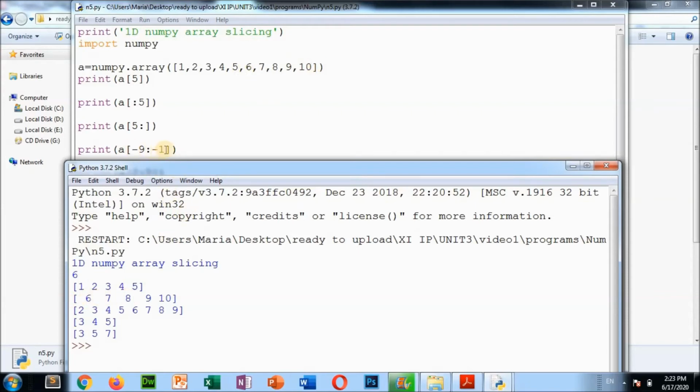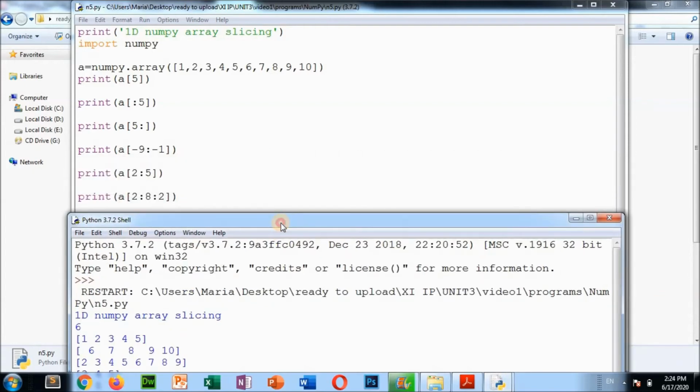-9 and -1, that means starting value is -9. So already you know that from this side, this is -1 -2 -3 -4 -5 -6 -7 -8 -9. That means it will start from 2. Okay, -1, so this is -1, so that means it will display 2 3 4 5 6 7 up to 10. This is 2 3 4 5 up to 9. 9 is coming, or up to -2. So like that it will display.